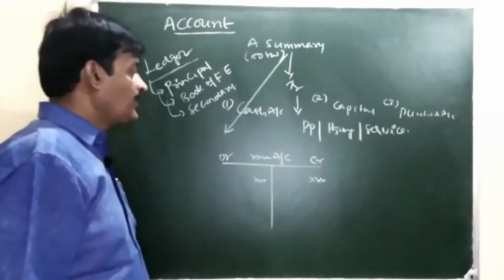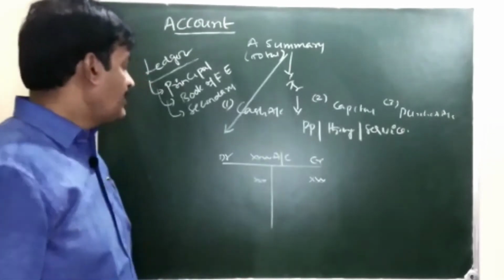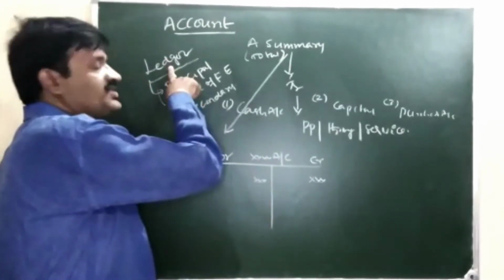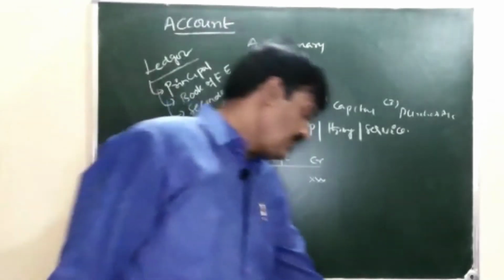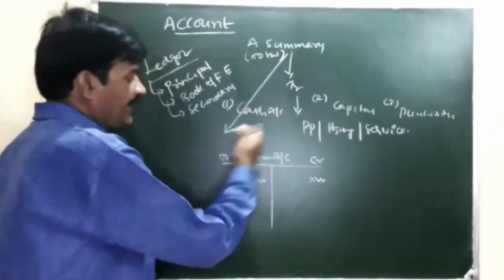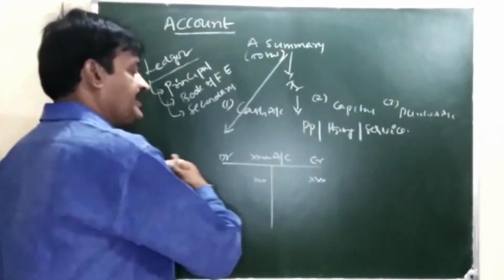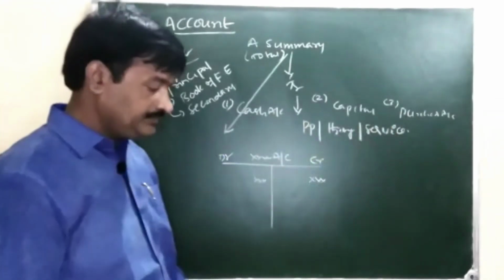From time to time, we are getting the information on the basis of the ledger. Now, I am going to explain the account in a detailed format.